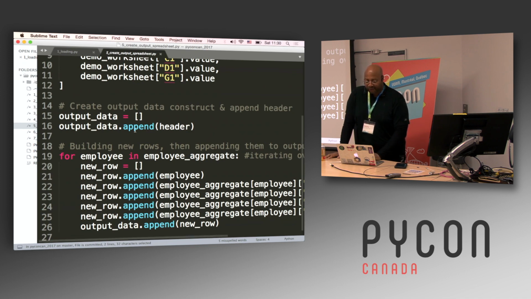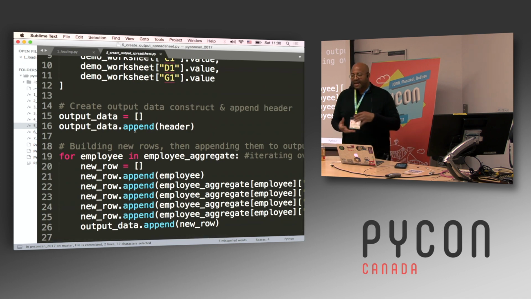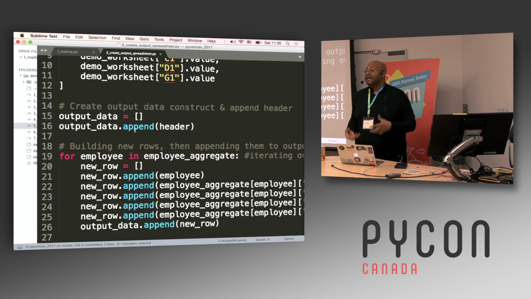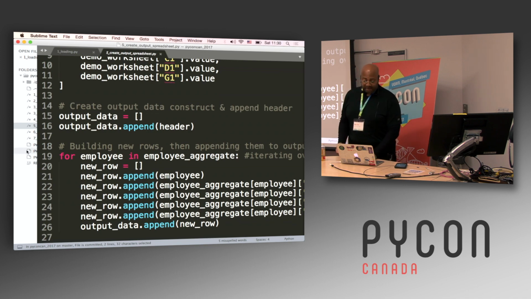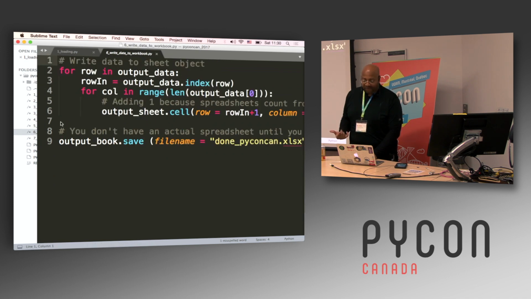So what I have now is this full spreadsheet object, but it's in memory. Well, actually, not quite. I have what will go into the full spreadsheet object. Now I have this data structure that mimics the spreadsheet object. So here, I'm actually writing that data to the spreadsheet object.